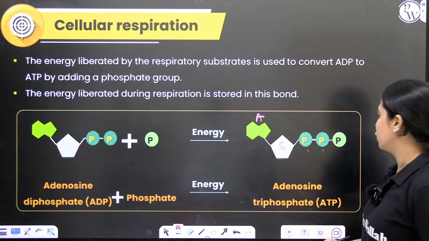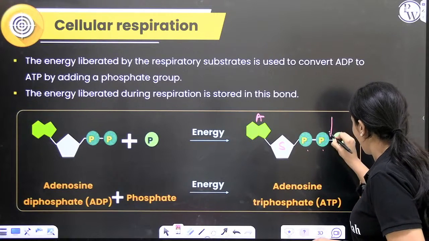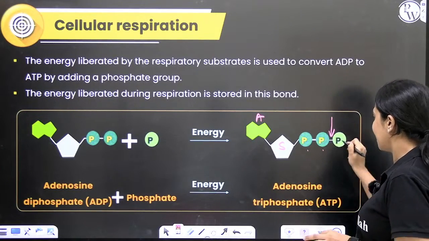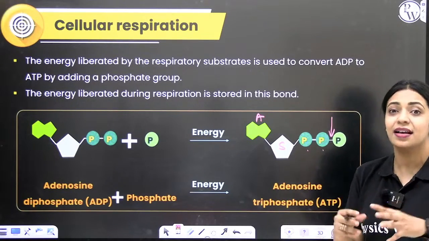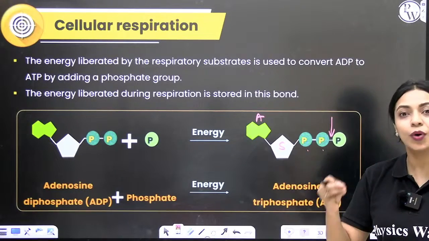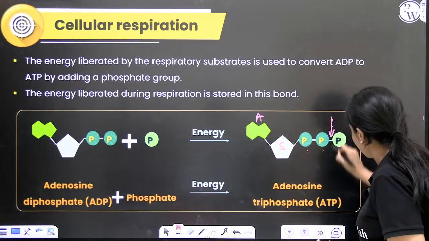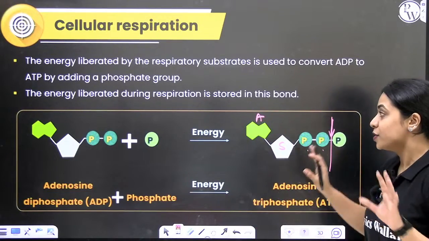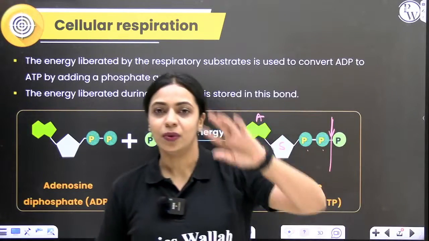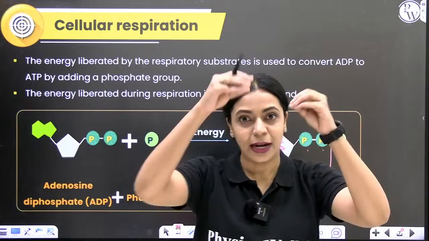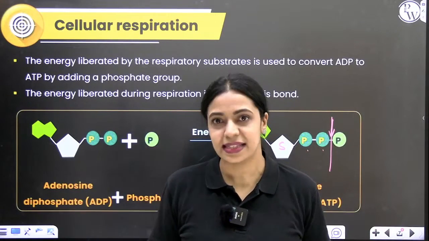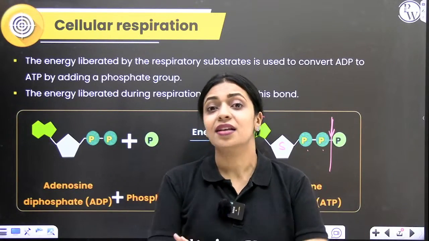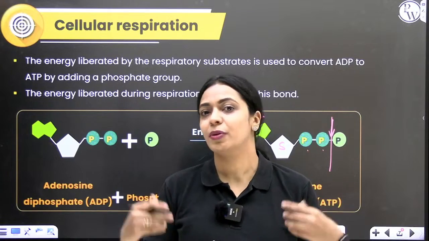Over here in adenosine triphosphate, this bond right here, in between the second and the third phosphate, is a high energy bond. What that basically means is, whenever this bond is broken, a lot of energy is going to be released. Okay, so what does the cell do? Right now, something is getting broken down. That breakdown reaction is going to release energy. If the cell does nothing about it, that energy will be lost as heat.